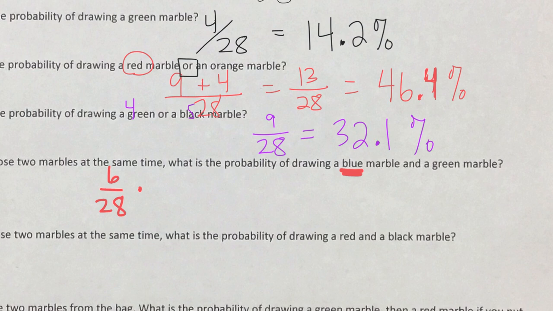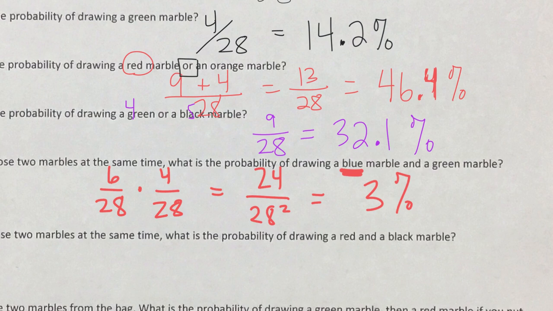So 6 out of 28, and then how many greens? 4 out of 28. So we're multiplying their probabilities together. 6 times 4 is 24 over 28 squared, 28 times 28. This is how we multiply fractions: top times top and bottom times bottom. We're looking for more specific things, and the more specific things you're trying to get, the less probable it is of actually occurring. It comes to about 3%. So not very likely.